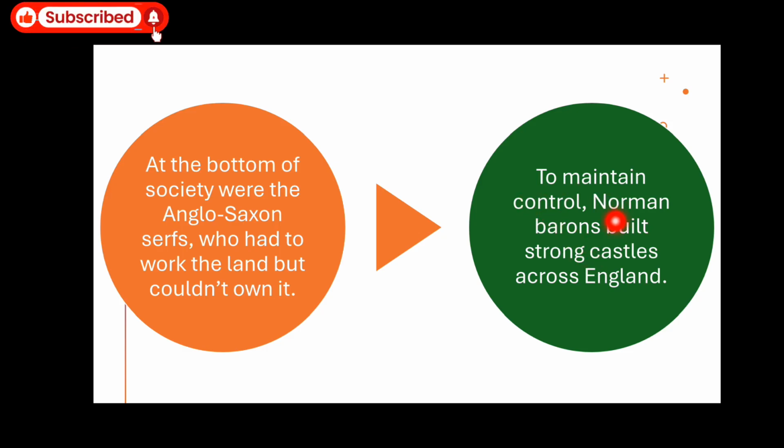To maintain control, Norman barons, we could call them lesser nobles, built strong castles across England. So in order to control these serfs, these ordinary people, these Norman barons, what did they do? They built strong castles and they would live there.